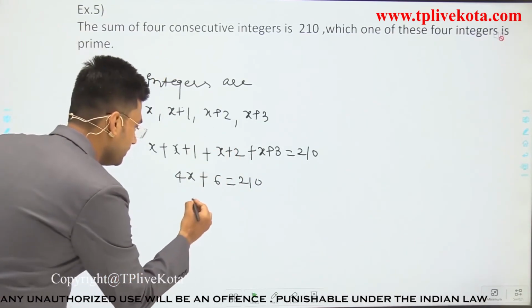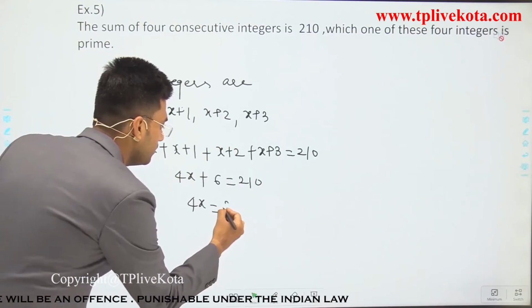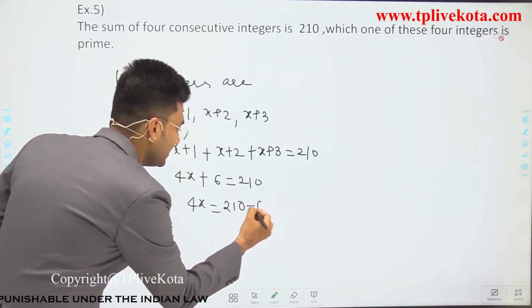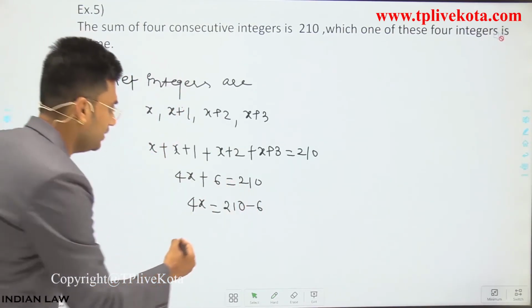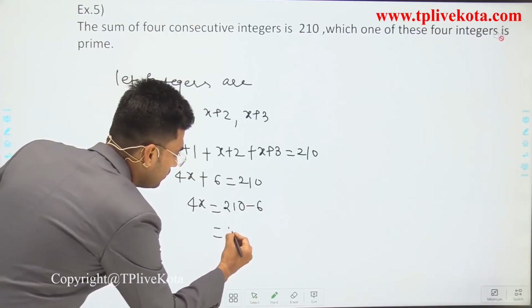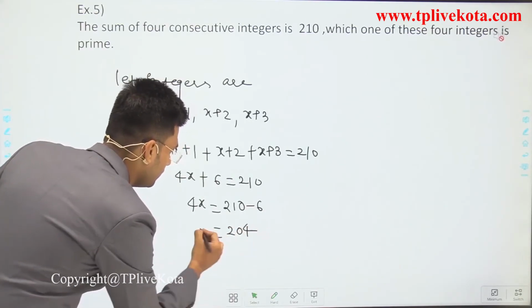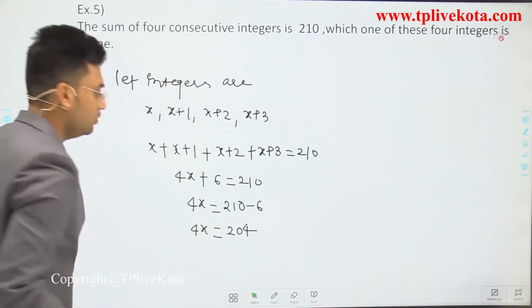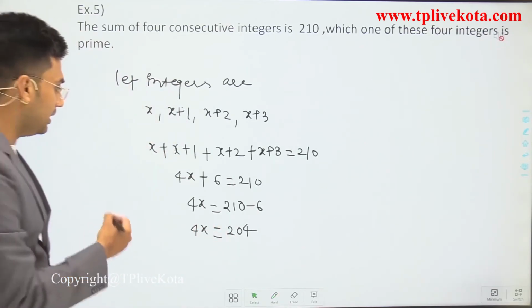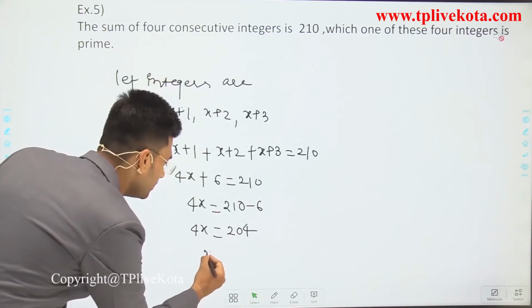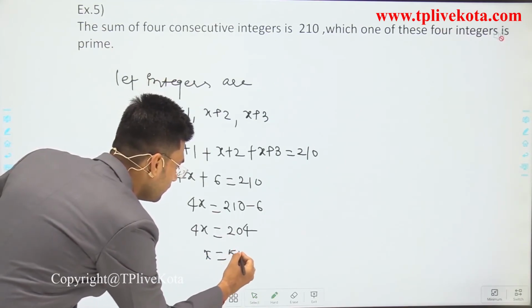It means 4x is equal to 210 minus 6, which is 204. 4x is equal to 204. Now x is equal to 51.